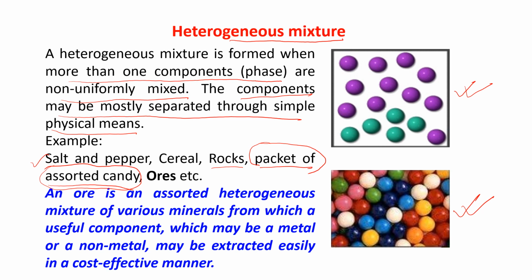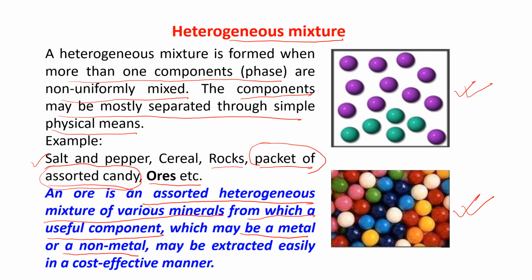Okay, now ores. This is a new word for you, ores. What is known as ores? An ore is an assorted heterogeneous mixture of various minerals. 2-3 minerals are mixed and it is forming an ore, from which there may be only one useful component, which may be a metal or a non-metal.